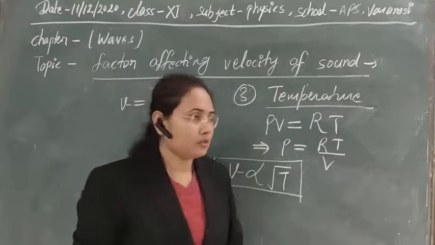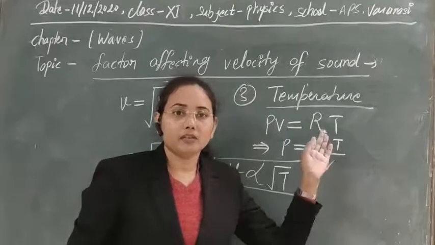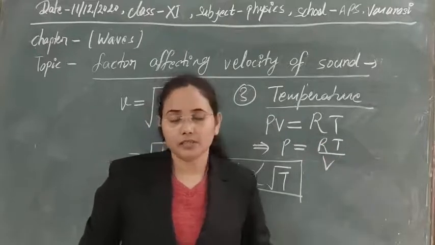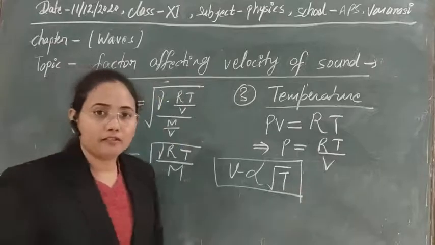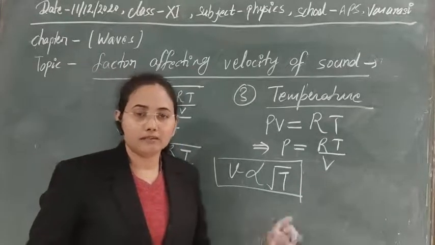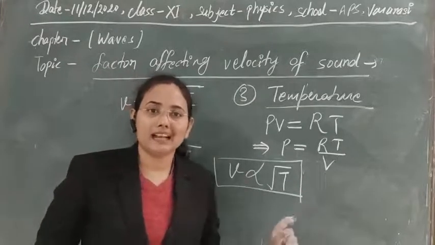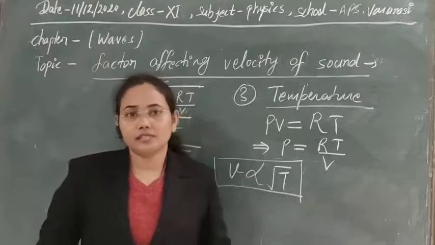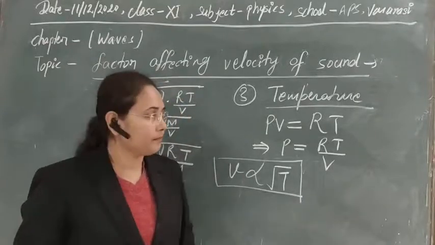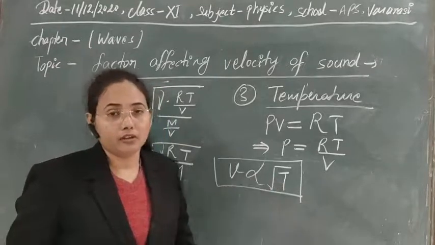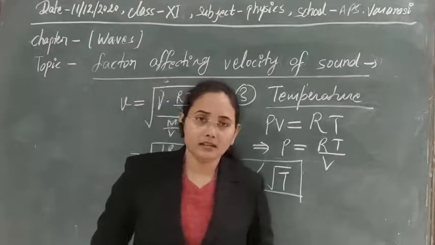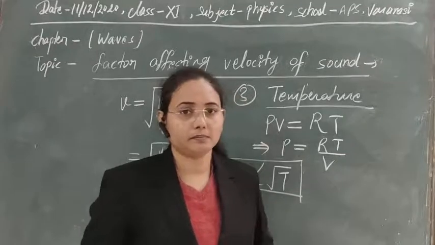Clear? So it is independent of any change in pressure whenever temperature is constant. Third factor is temperature. So if temperature changes, then velocity will change according to it, as kinetic energy is transferred to the vibrating molecules. So there is a directly proportional relationship between the velocity of sound and the temperature of the system.